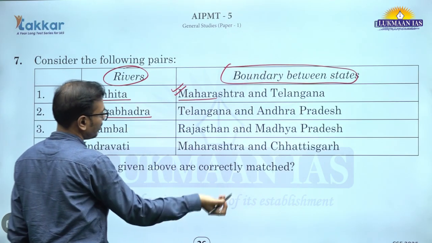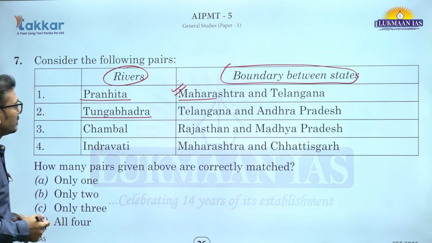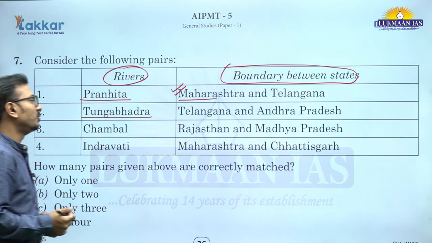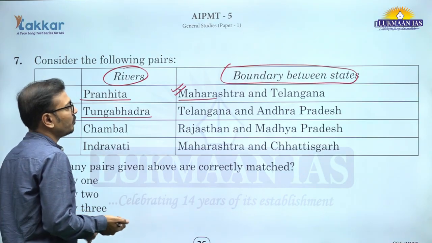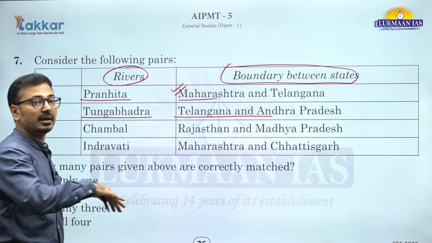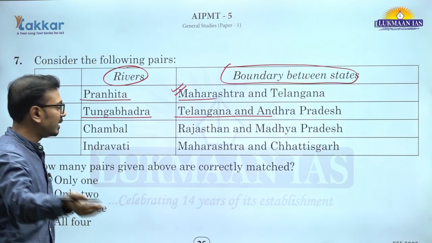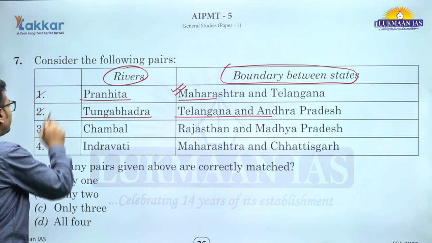Tungabhadra river from Karnataka, it is flowing and Tunga and Bhadra confluence, headwaters we can say, then it is called Tungabhadra. Then it forms the boundary between Telangana, Andhra Pradesh as well as we can say Karnataka and Andhra Pradesh. दोनों पे boundary बनता है and then it meets Krishna, ठीक है. तो this pair is also correct.